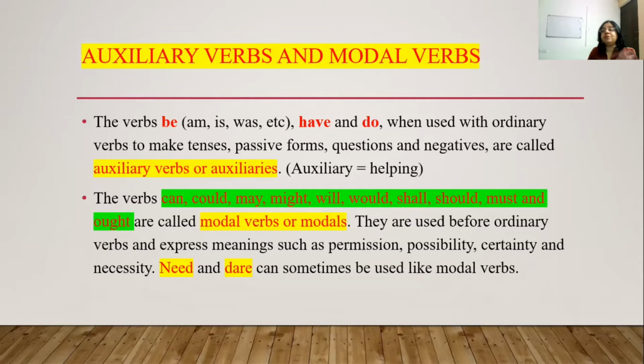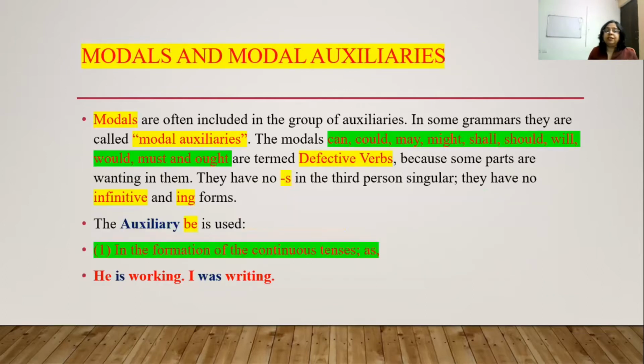But if I write he is swimming or he swims, that tells us that he is actually swimming. That only tells us the tense of the sentence, but doesn't tell us the mood of the sentence. So the difference between auxiliary verb and the modal verb is that auxiliary verb serves as a helper and modal verbs give us the mood of the sentence. Modals are often included in the group of auxiliaries. In some grammars, they are called as modal auxiliaries.